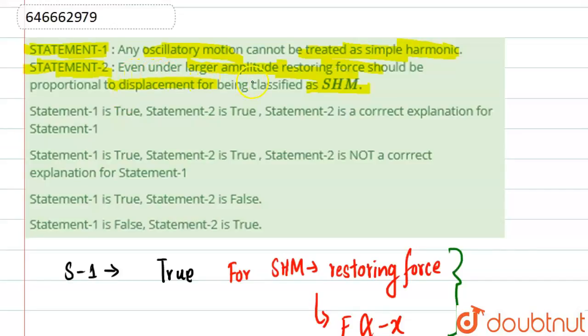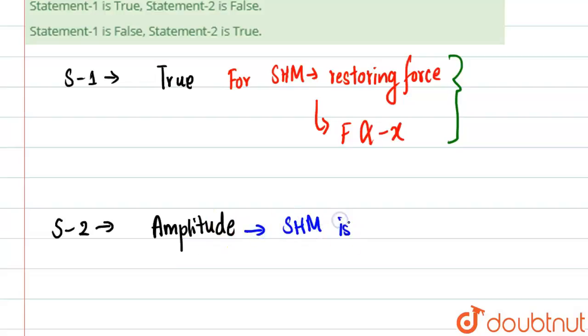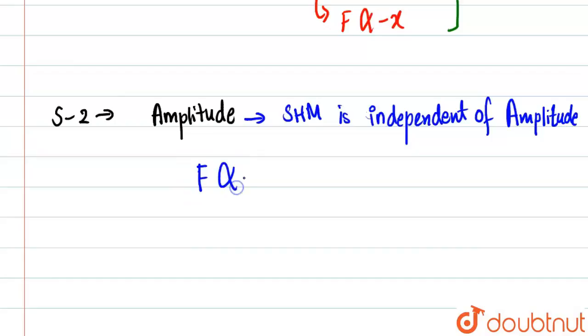Statement 2 says that even if amplitude is large, the restoring force should always be there. So statement 2 is also true. The simple harmonic motion is independent of amplitude. This is why we see only the restoring force, which is F, that must be directly proportional to negative of x. This is the only condition that we will see for the simple harmonic motion case.